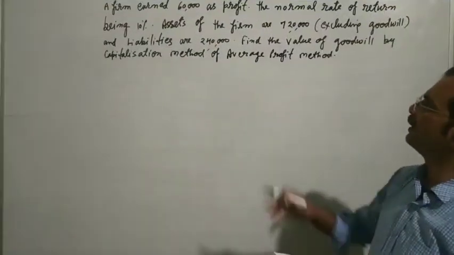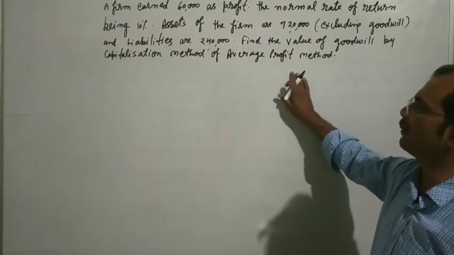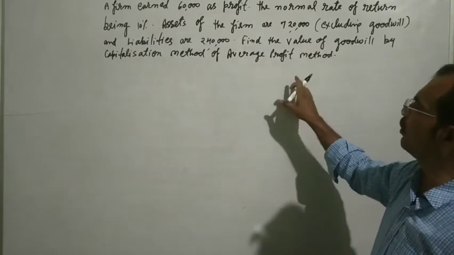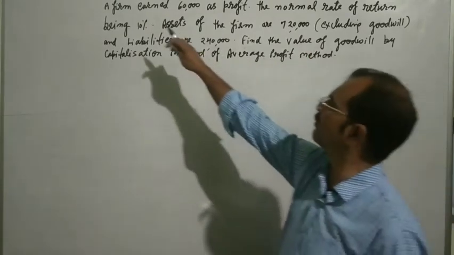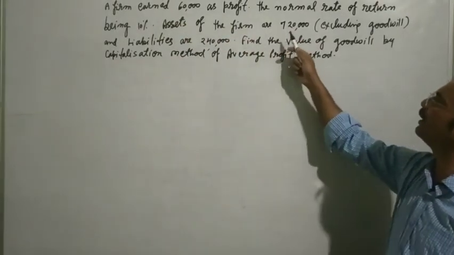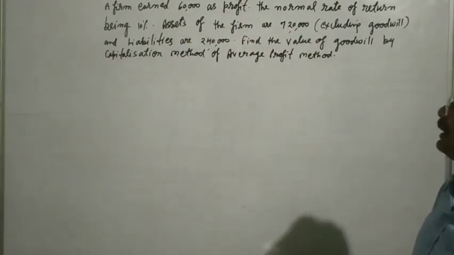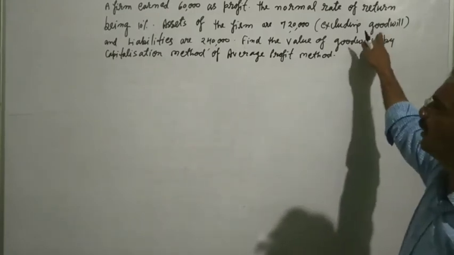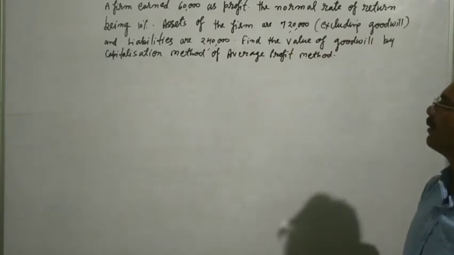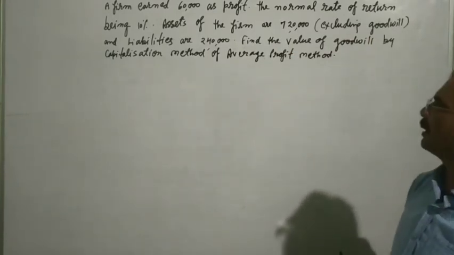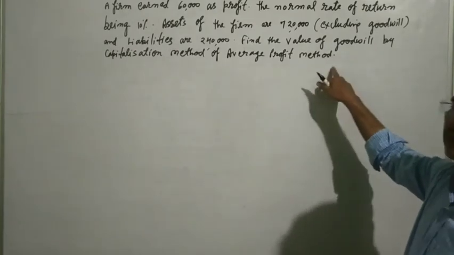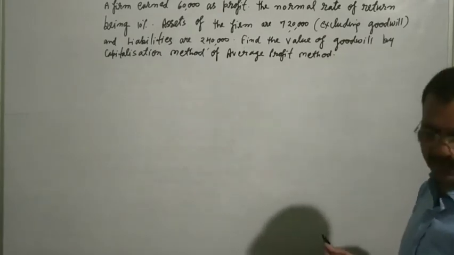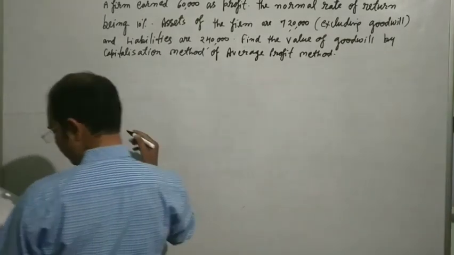Now we are taking an example to understand the capitalization method of average profit. You can see in this question, a firm earned 60,000 as profit. The normal rate of return is 10%. Assets of the firm are 7,20,000 excluding goodwill, and liabilities are 2,40,000. Find the value of goodwill by the capitalization of average profit method. As you know, we will do this question step by step.